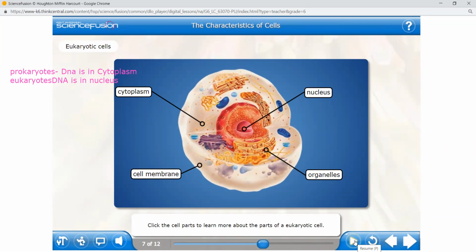It has a cell membrane with organelles inside. But when you compare to the prokaryotic cell, you don't have organelles. They are not in one place. That's why the DNA is in the cytoplasm, lying everywhere around the cell. But in the eukaryotic cell it is membrane bound, so it is inside the nucleus. The major difference, girls: prokaryotic is single cell, eukaryotic is multicellular. In prokaryotic, the DNA is in the cytoplasm. In eukaryotes, the DNA is in the nucleus.